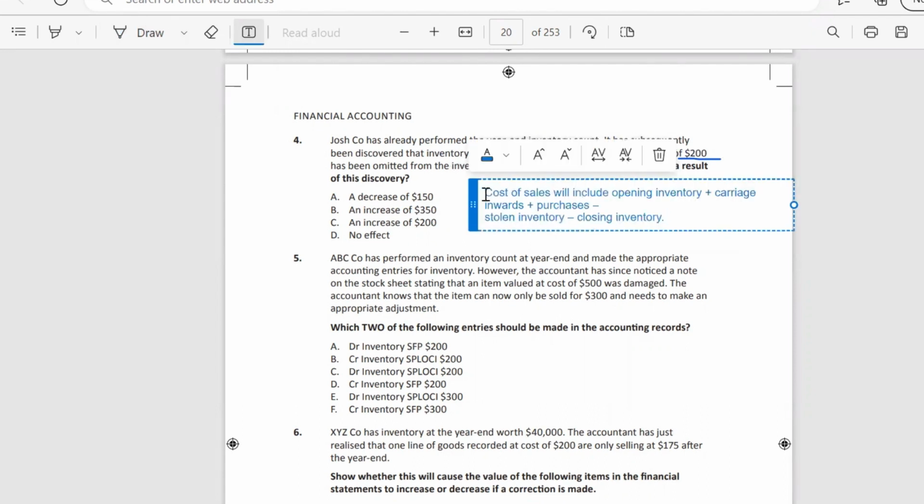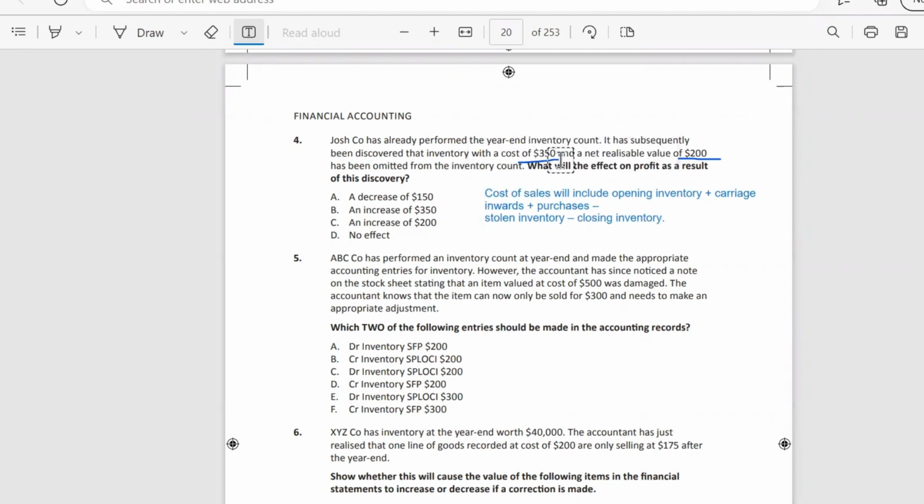Here is our cost of sales formula, and closing inventory reduces our cost of sales. So using the lower value of 200, our profit will be increased by 200. So we choose answer C.